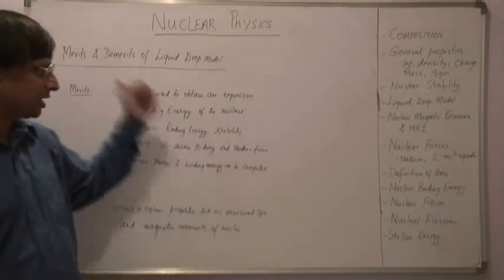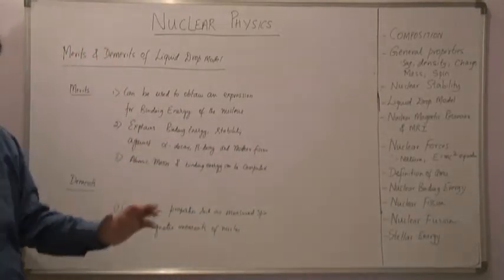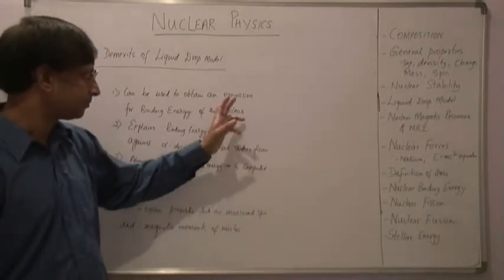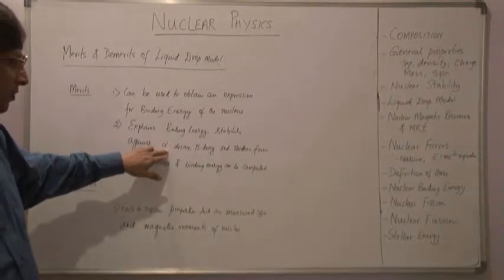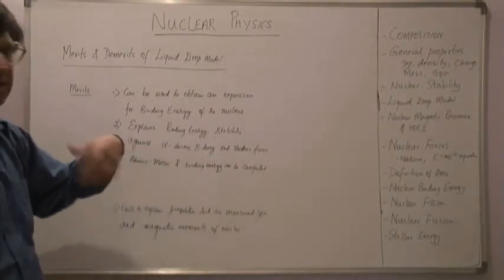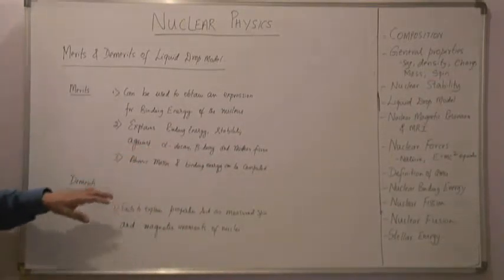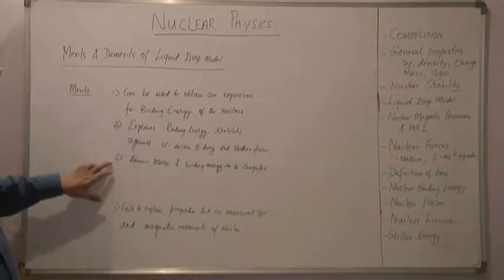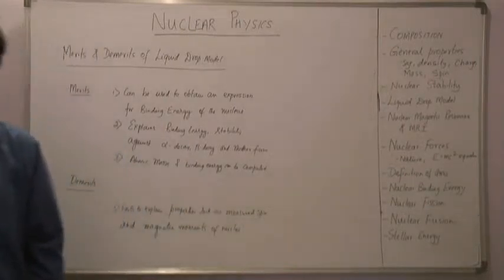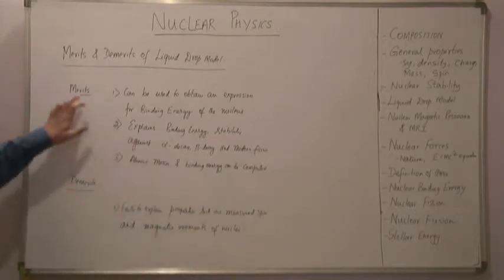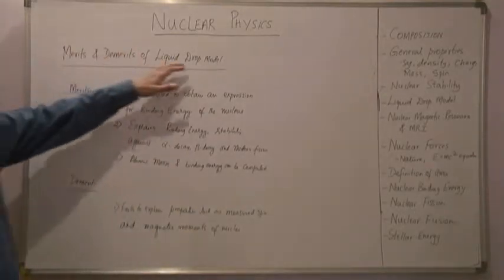We mentioned nuclear fission earlier, and we'll be discussing alpha decay and beta decay subsequently. The third point is that the atomic masses and binding energy of a nucleus can be computed using the liquid drop model.